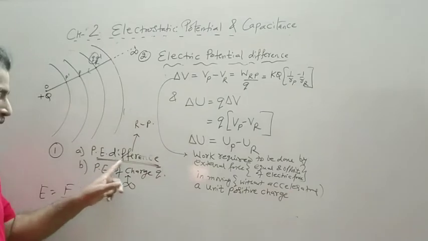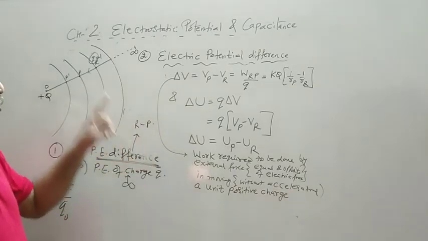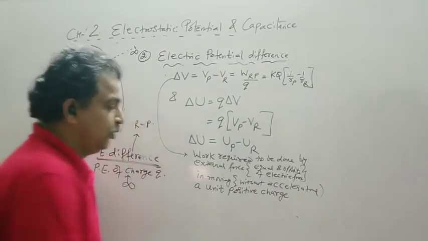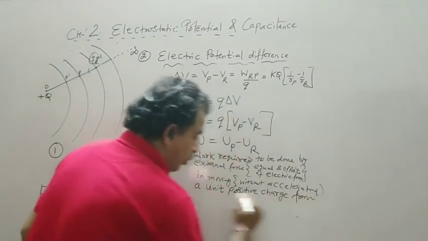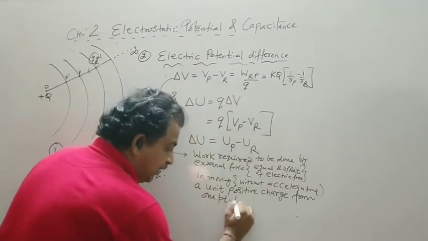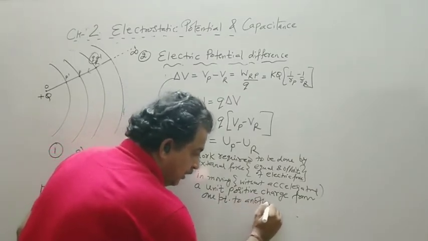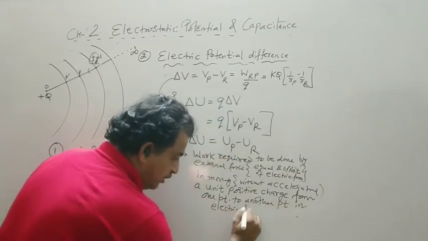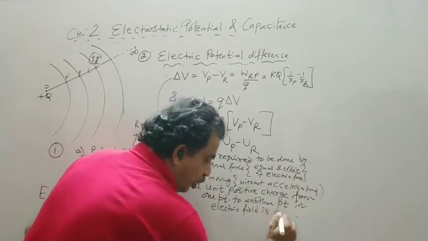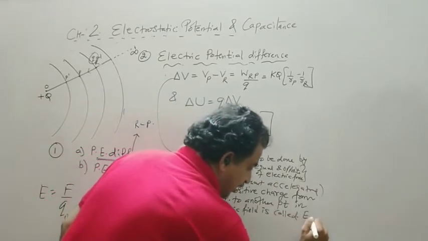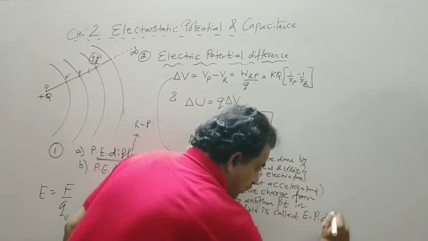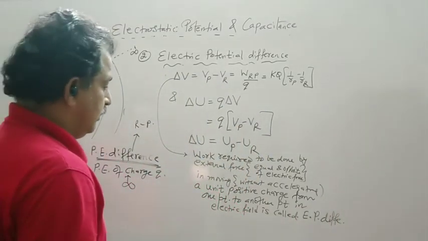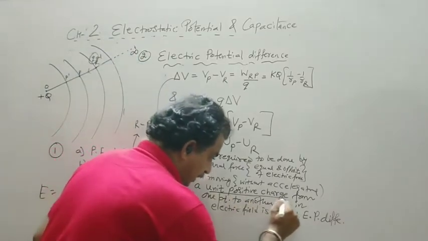Here we had written charge Q, in moving a charge Q from one point to another. Here we have the words in moving a unit positive charge from one point to another point in electric field is called electric potential difference. So this is the word we have added.